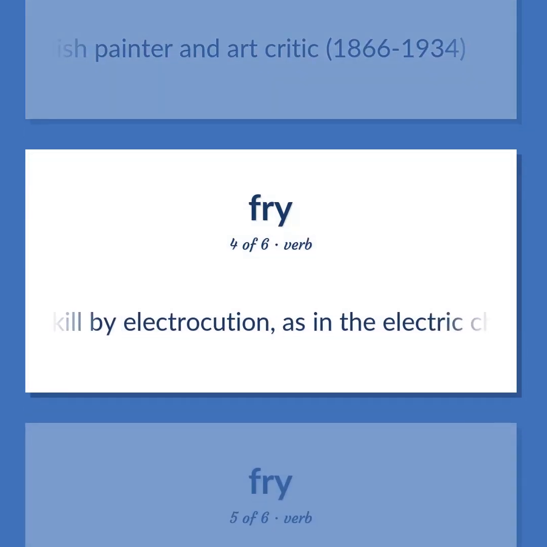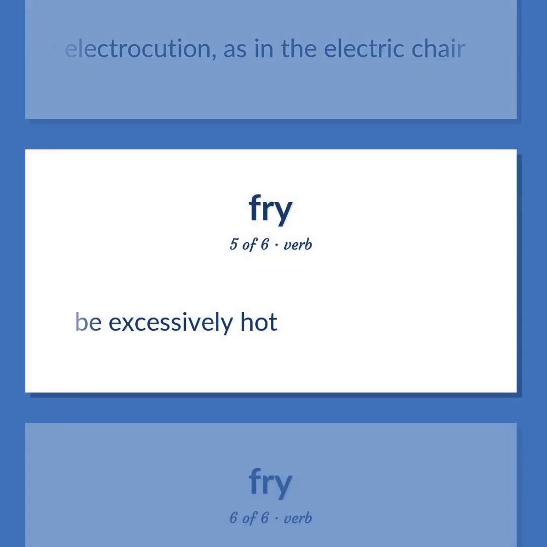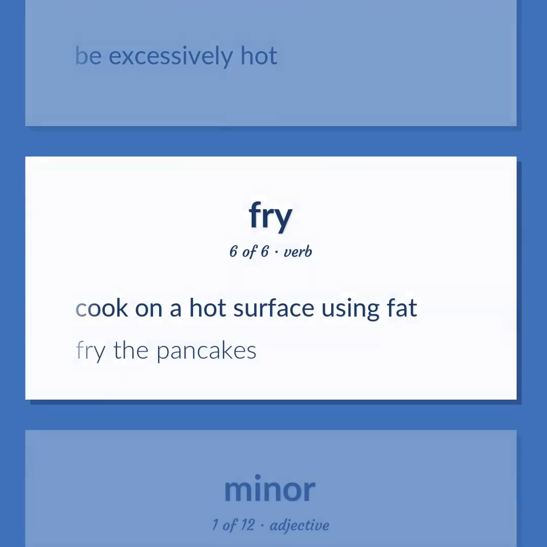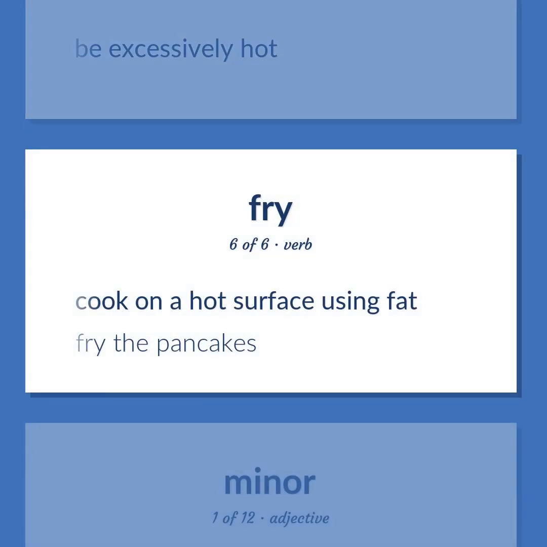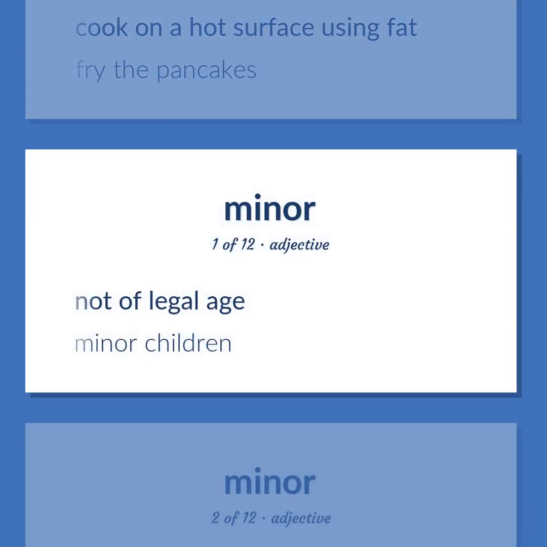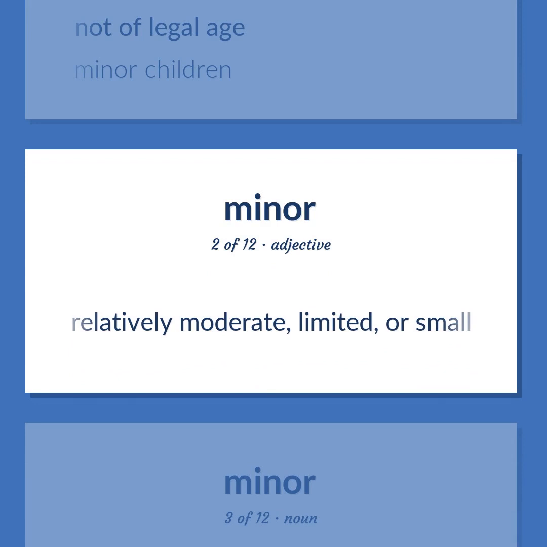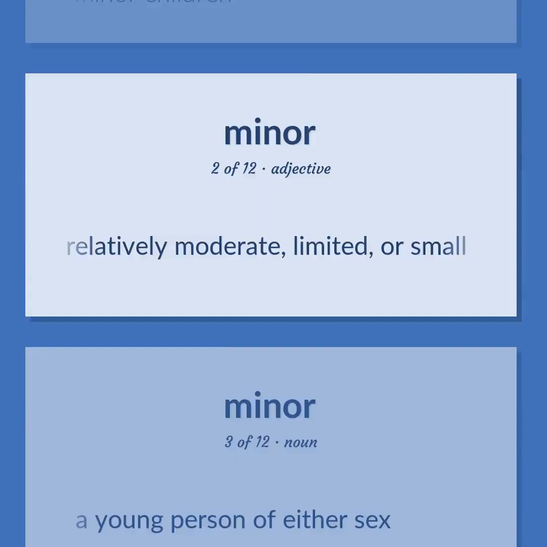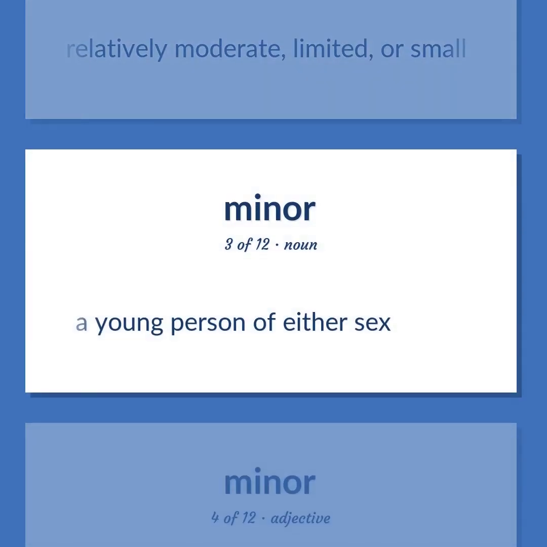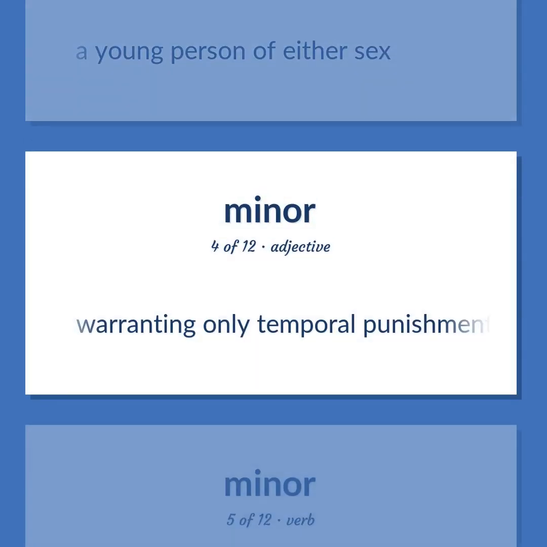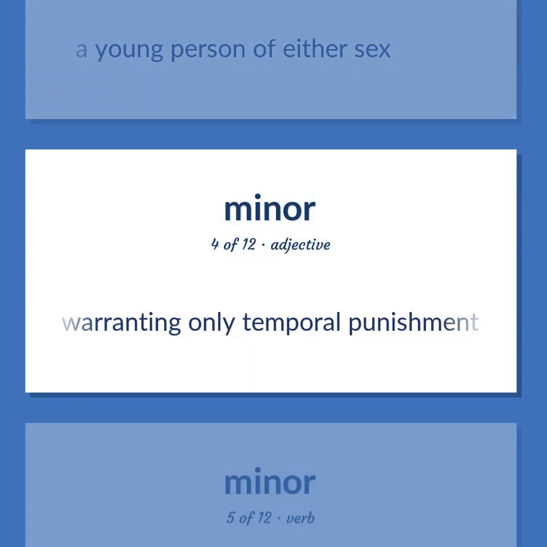Kill by electrocution, as in the electric chair. Be excessively hot. Cook on a hot surface using fat. Fry the pancakes. Not of legal age. Minor children. Relatively moderate, limited, or small. A young person of either sex. Warranting only temporal punishment.